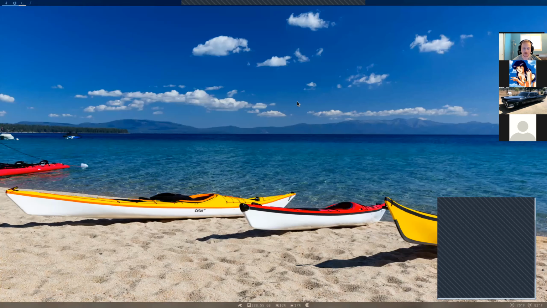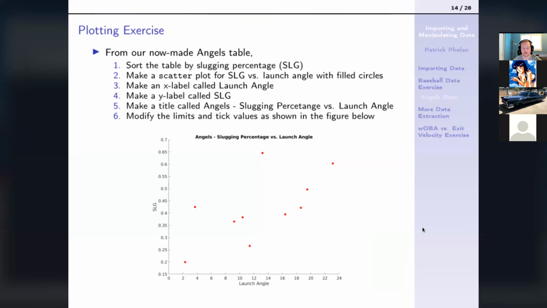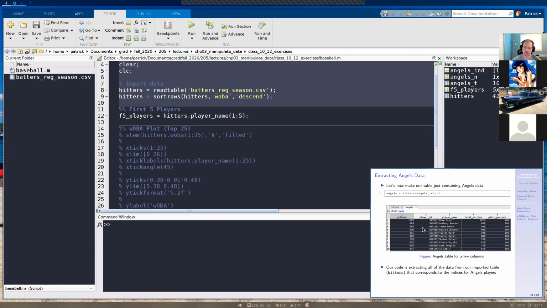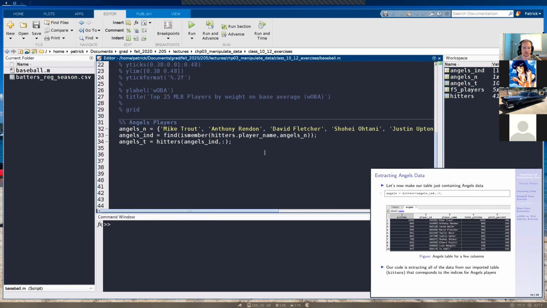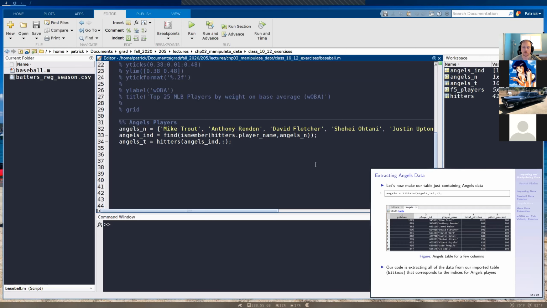Okay, so let's go back to MATLAB. This is where we left off last time. What I'm gonna do now, we'll just have a bit of review. So make sure you open up this file that we had from last time, and we're gonna finish up some of our exercises here. Get that file open, and then we can look at our table here that we imported.